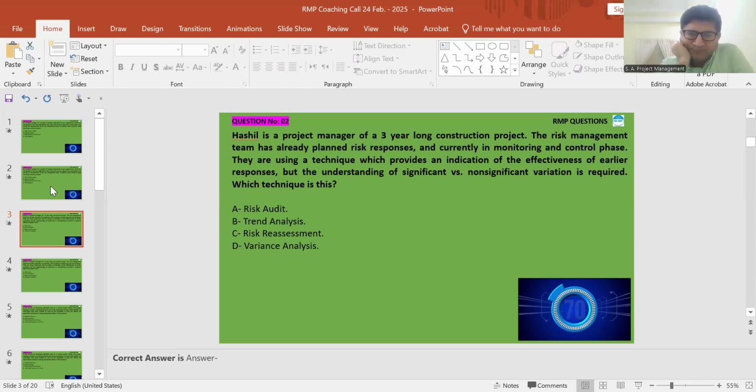They are using a technique which provides an indication. First of all, which process? It is in the monitoring and controlling process. So all these four are in monitoring and controlling: audit, trend, reassessment. Now, what is the situation in the question? A technique which provides an indication of effectiveness of early responses.